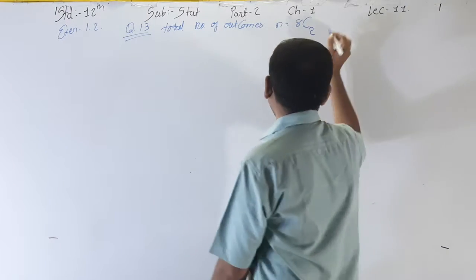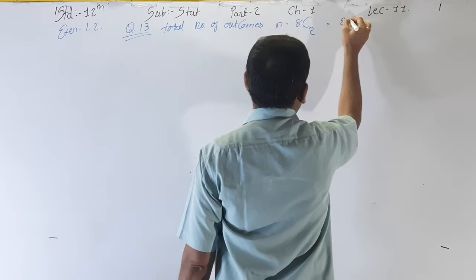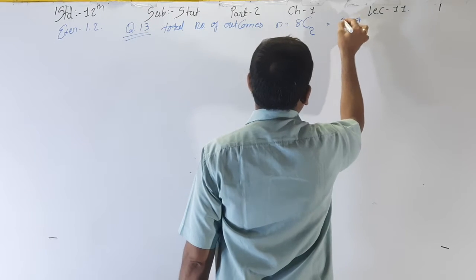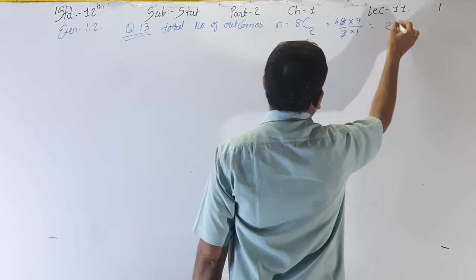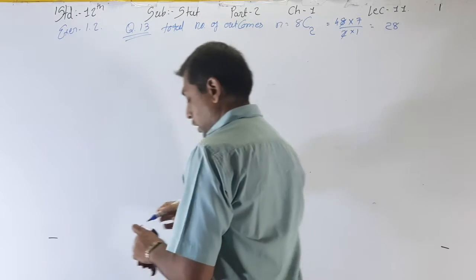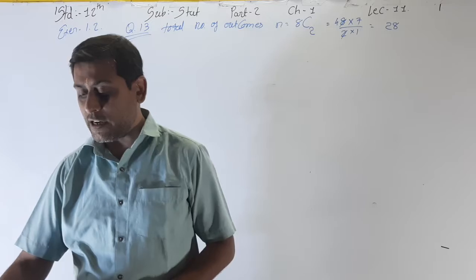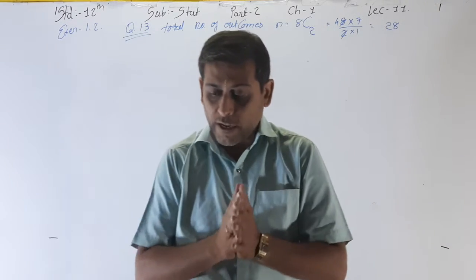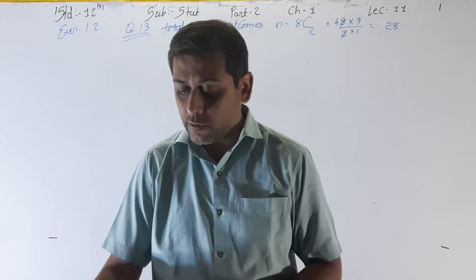So here your n is equal to 8 into 7 divided by 2 into 1, which is 28. Total number of outcomes are 28 here.